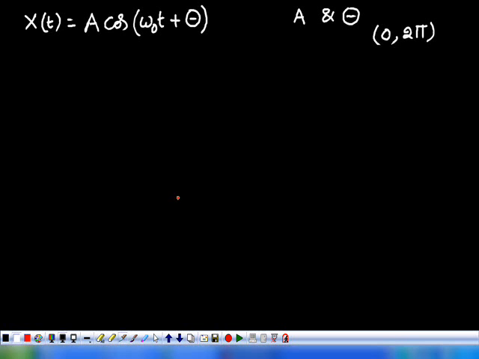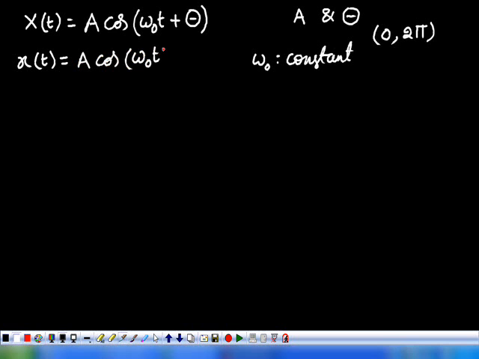Assume omega naught is a real constant, and x of t equals A cos(omega naught t plus theta) is a sample function.